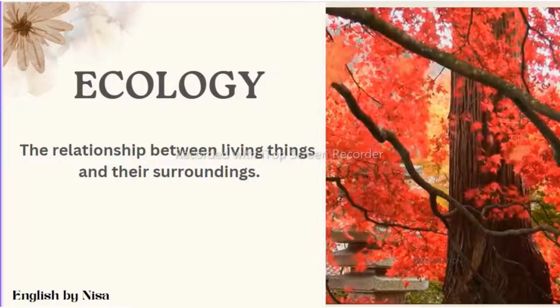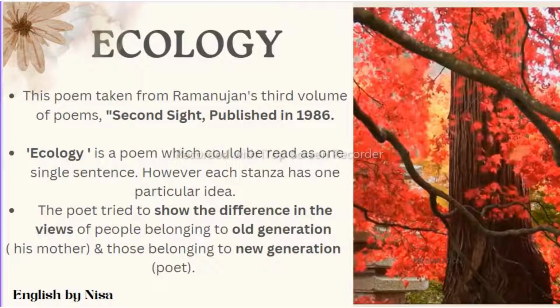Now let's see the title of the poem, that is Ecology. Ecology is nothing but a relationship between living things and their surrounding, means environment. So this poem Ecology is taken from Ramanujan's third volume of poems, that is Second Sight, which was published in 1986. So here the speaker seems to be the poet himself or some imaginary person who is loyally devoted to his mother. In this poem, the speaker is very angry because his mother has a severe attack of migraine due to the red champak trees which he had in his garden.